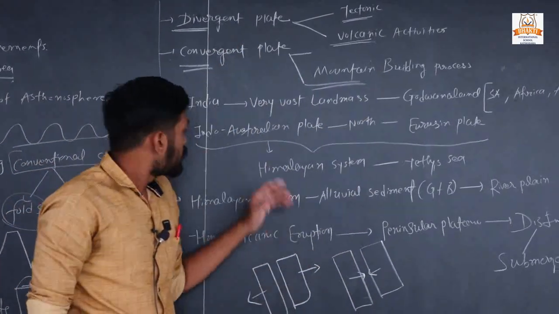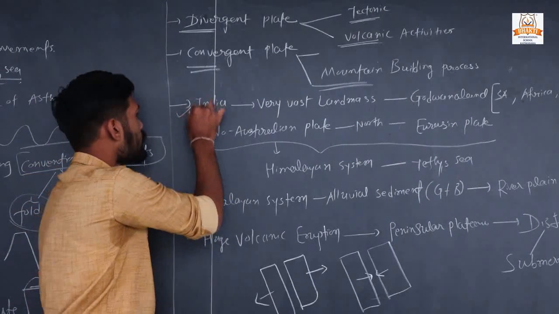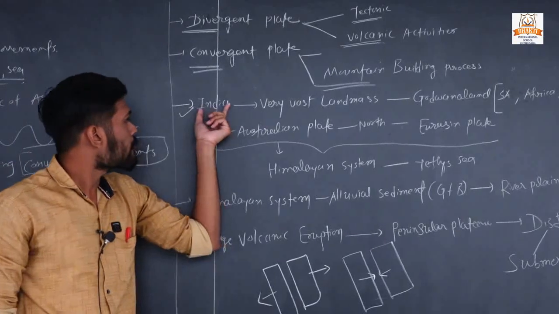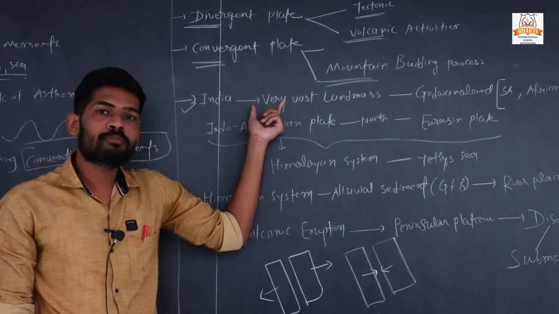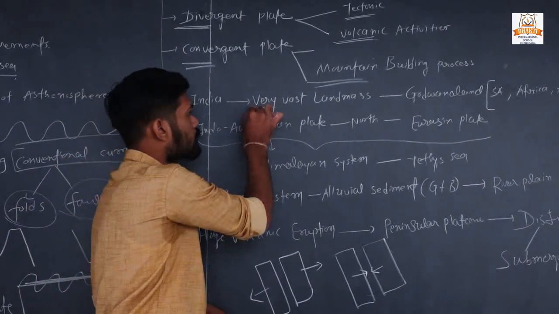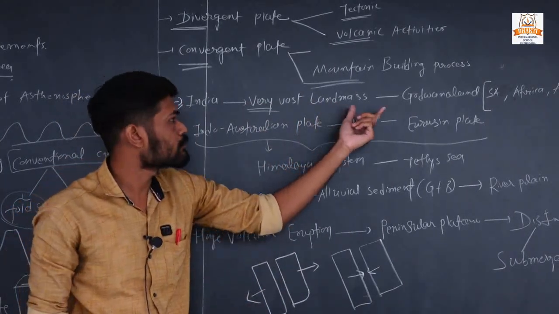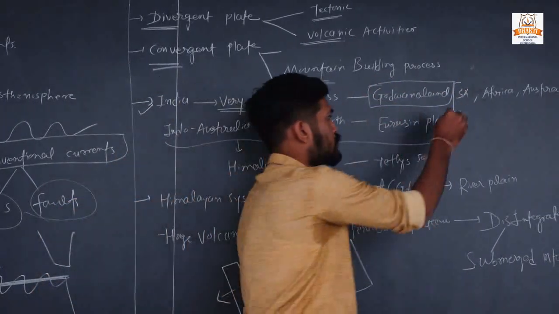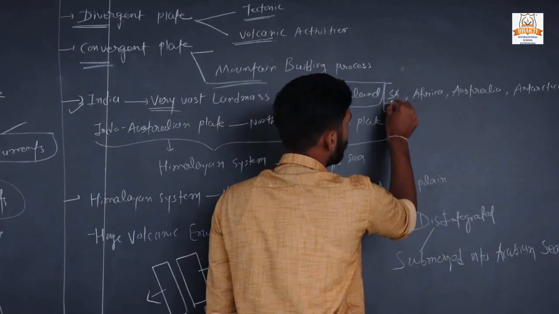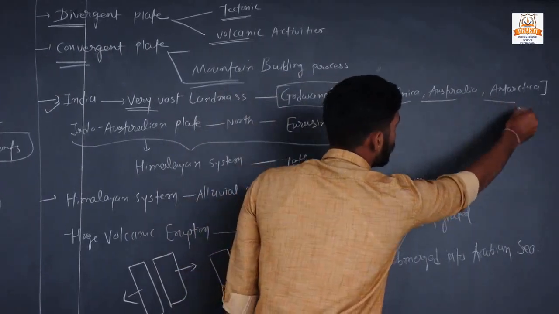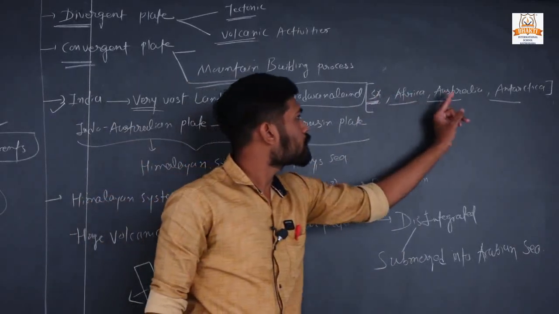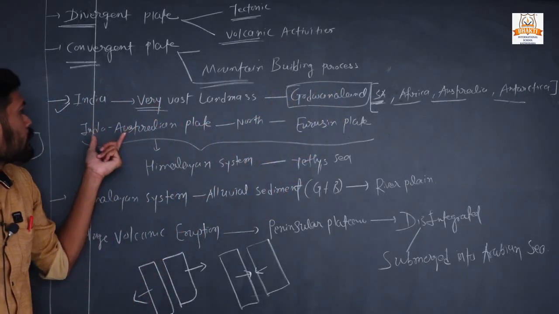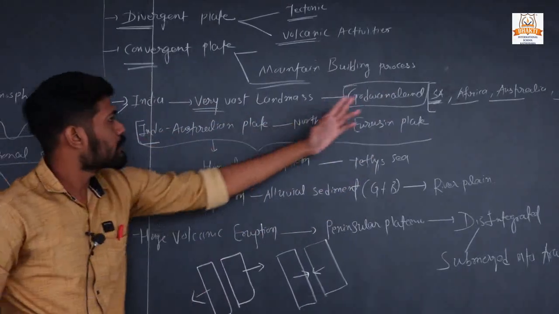Okay, next one is how our mountains, valleys and seas formed. First, India. In ancient times, it was believed that India was a part of a very large and vast land mass known as Gondwana land. This Gondwana land consists of the South American plate, African plate, Australian plate and Antarctic plate. These 4 plates combined make the Gondwana land.